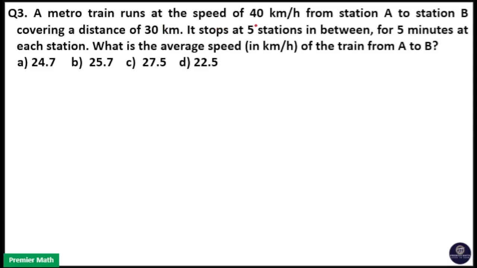A metro train runs at a speed of 40 km per hour from station A to station B, covering a distance of 30 km. It stops at 5 stations in between for 5 minutes at each station. What is the average speed of the train from A to B?